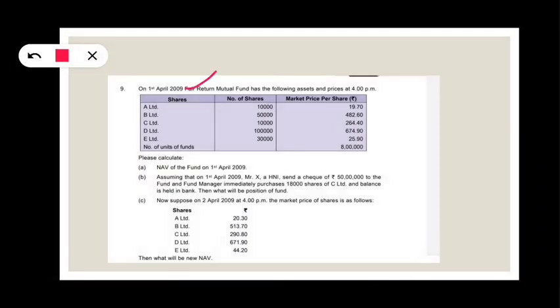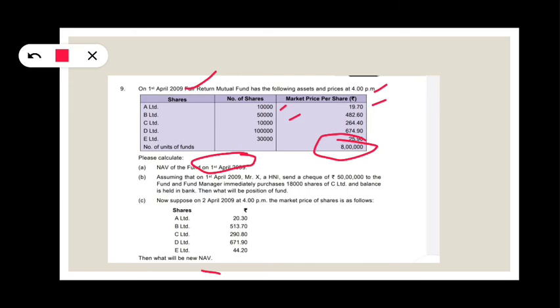On 1st April 2009 at 4 p.m., the price was given, and the mutual fund invested in A Limited, B Limited, C Limited, D Limited. A Limited at 10,000 shares, market price 19.7, and so on up to E Limited, and the total number of units was given as 8,000. Suppose we have to calculate NAV on 1st April 2009.